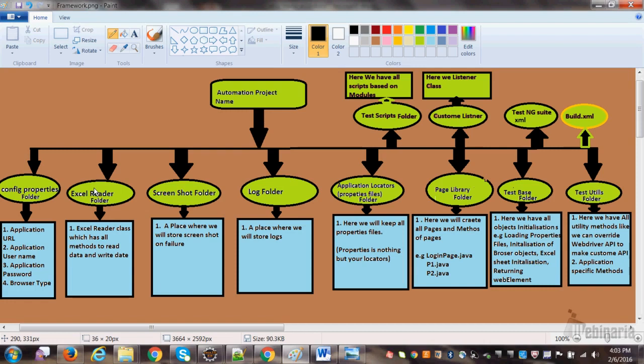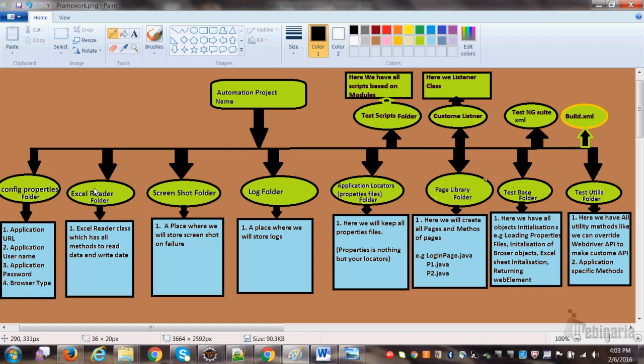Then whenever you are doing testing, you need to have a location where you will store the screenshots, right? Like whenever we do automation testing, basically our script will get failed. So when a script gets failed, we need to capture the screenshot, because whenever you are doing automation testing, you will not be near your system. So whenever your script gets failed, you will not come to know that. When you are doing it manually, you are seeing that.